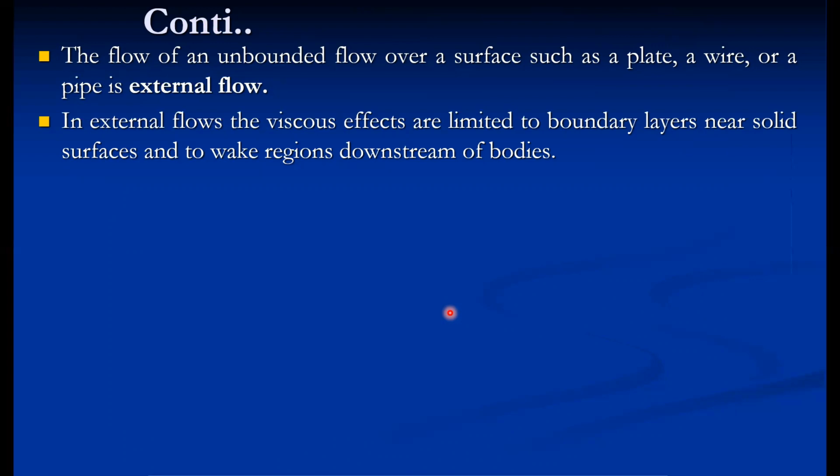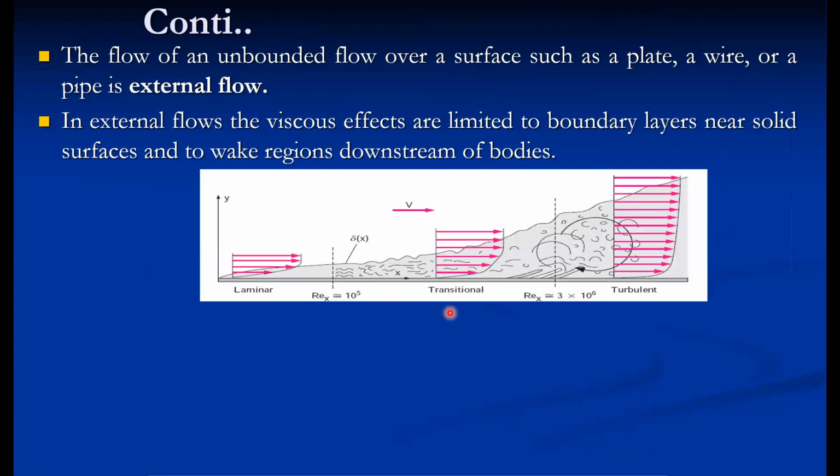In some cases, there is a wake region in the downstream, especially over non-flat surfaces, such as flow over a pipe, wire or any cylinder. Then on the downstream side, some eddies are formed there. The flow is rotational. That is the case only where the viscous effects are there.